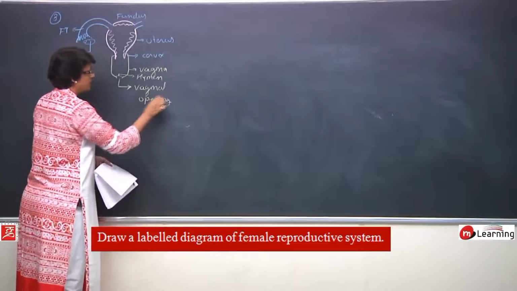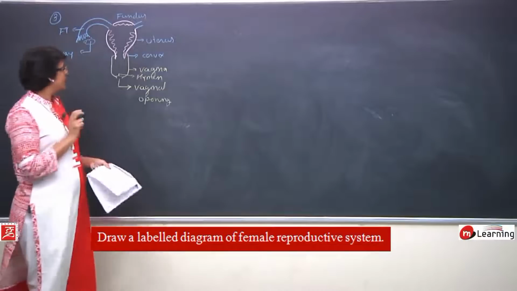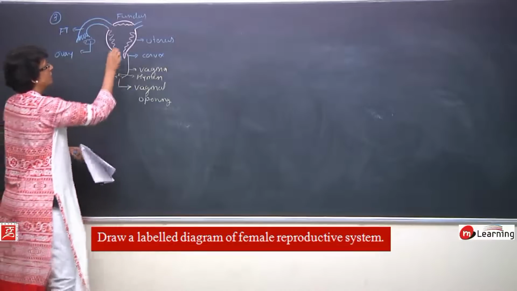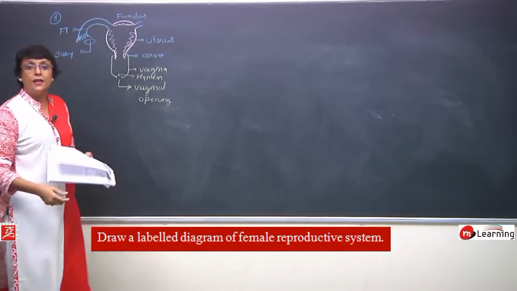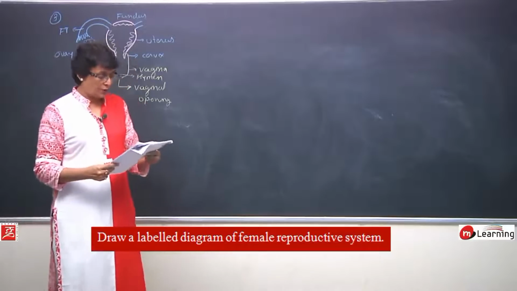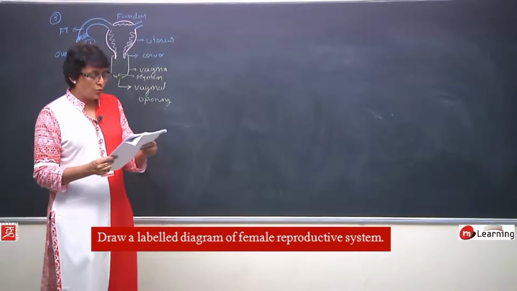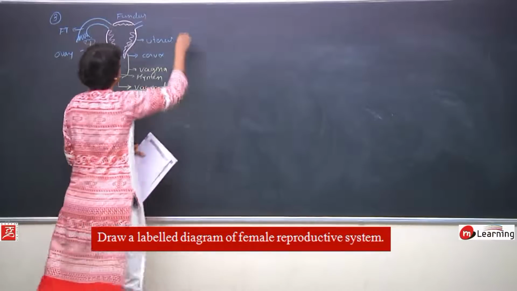The opening which is visible in the external genitalia is in the vulva part. So, this is the structure with all labels, the layers of the uterus, the middle part myometrium, the inner part endometrium, and all those labels.